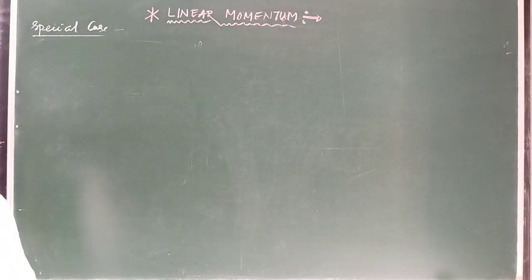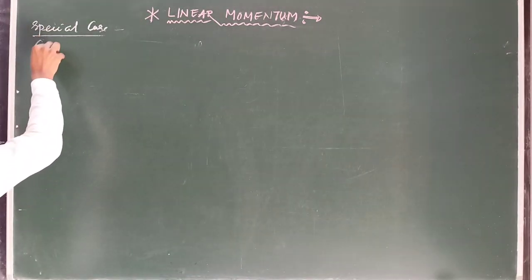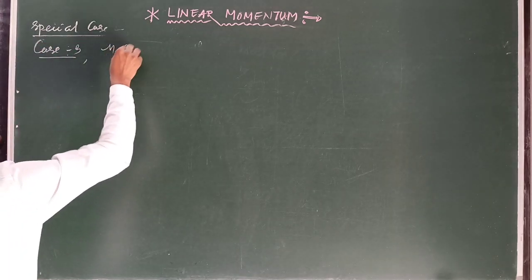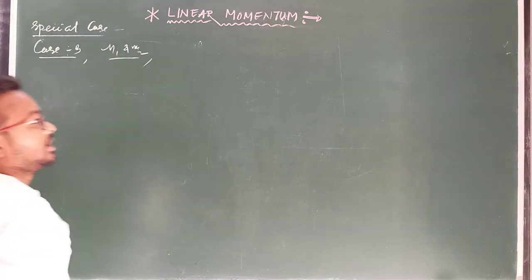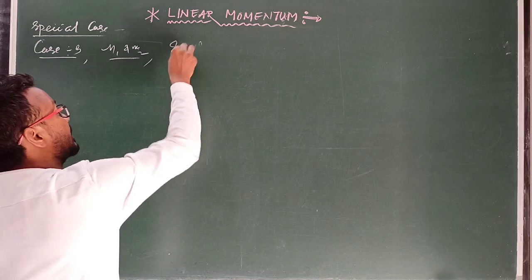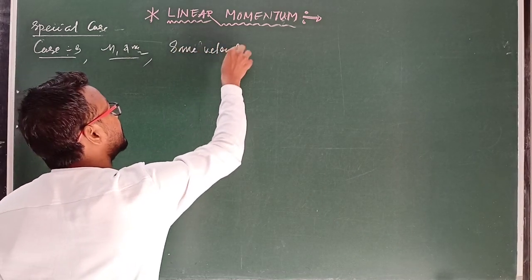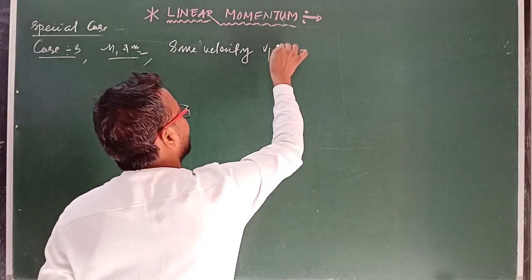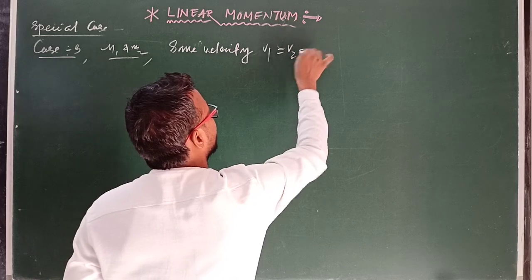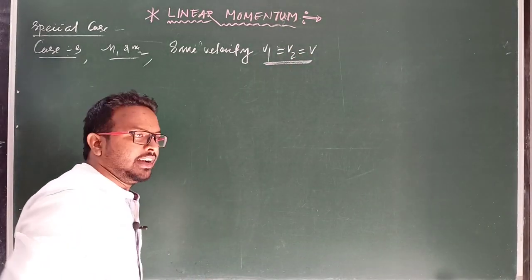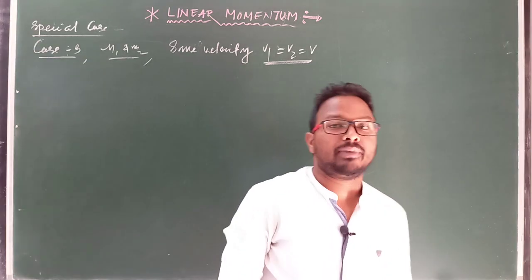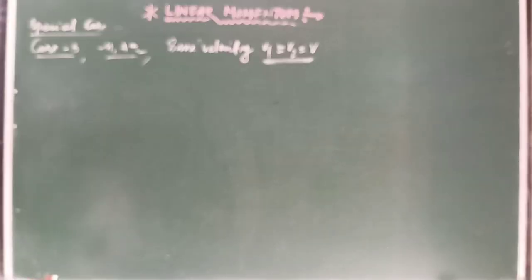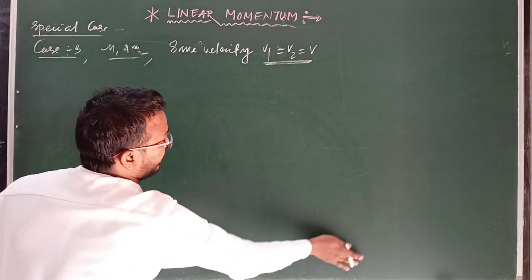So in the third case, suppose two bodies of masses m1 and m2 are moving with the same velocity, v1 equal to v2 equal to v. Two bodies having different masses moving with a common velocity. Then find the momentum of the bodies and comment on the momentum of a body.